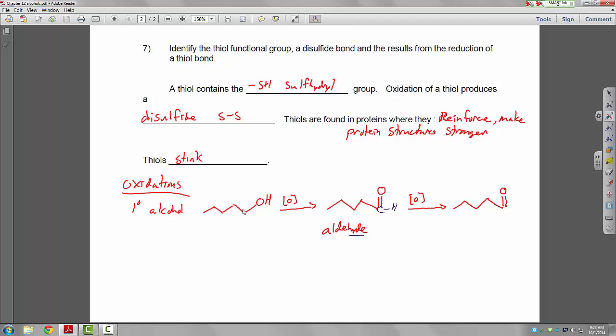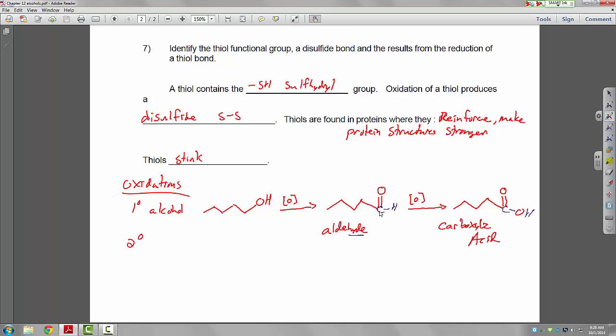So we gained another carbon-oxygen bond. And in the second oxidation here, we're going to stick an oxygen in between this carbon and oxygen here. So we get the carboxylic acid. All right, that's primary alcohol.